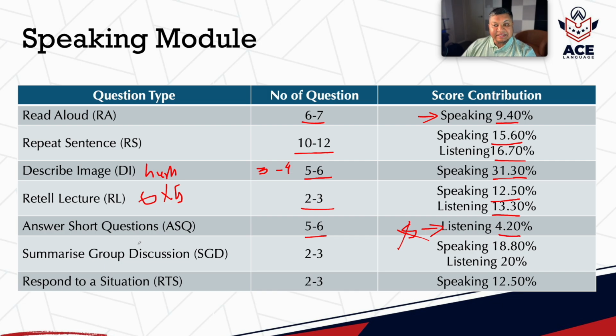Next question type is the newly added question type, summarize group discussion, or in short we are calling it SGD. You'll get 2 to 3 questions for that. Later in the video we will also see what kind of questions they are and how they appear. Your score will be going towards speaking 18.8% and listening 20%. You need to remember this question will also have human evaluation, and content will have 6 marks, not 5 marks like it used to be in the speaking module.